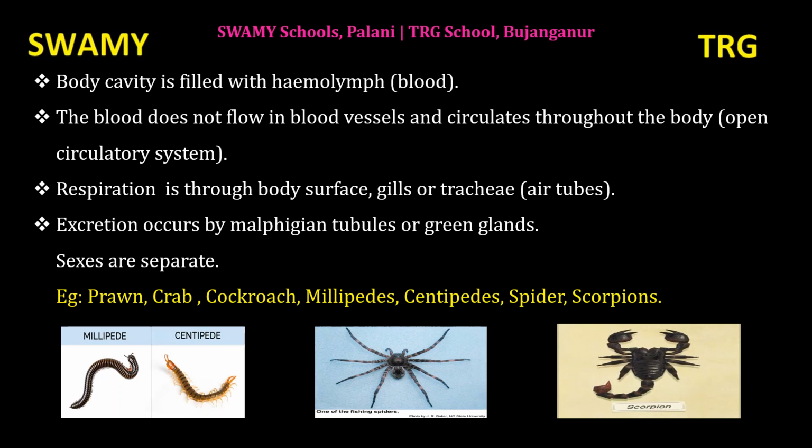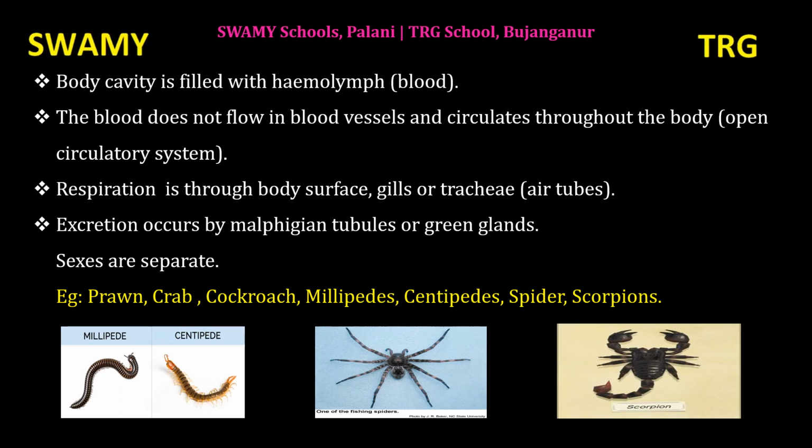Respiration is through body surface, gills or trachea. Trachea means air tubes. Gills are the respiratory organs in most aquatic forms, and trachea and lungs are the respiratory organs in most terrestrial forms of arthropods.